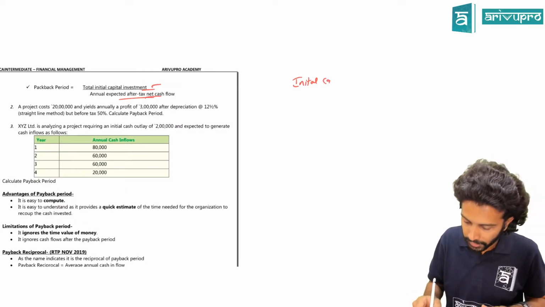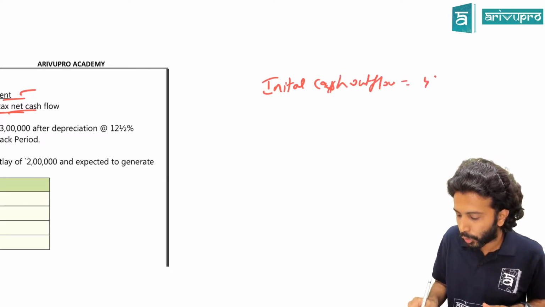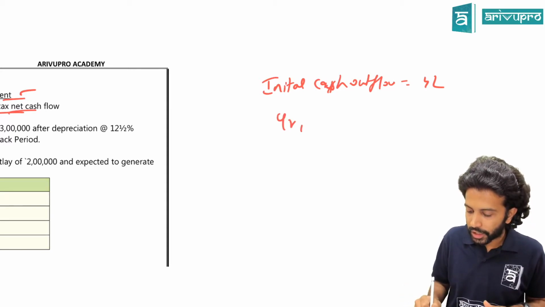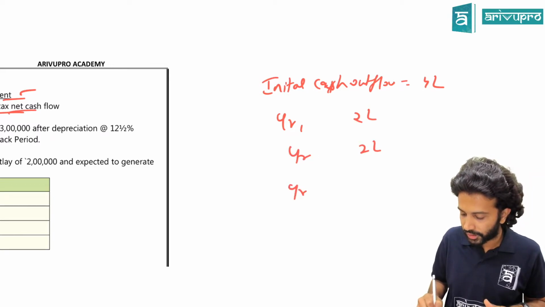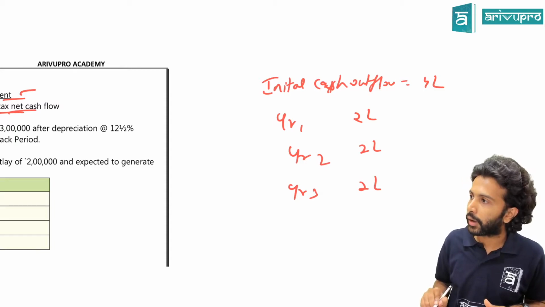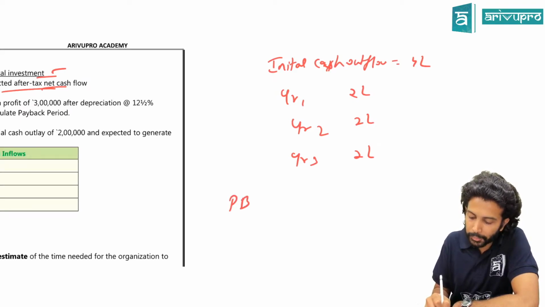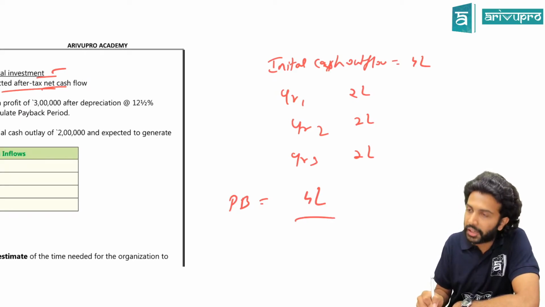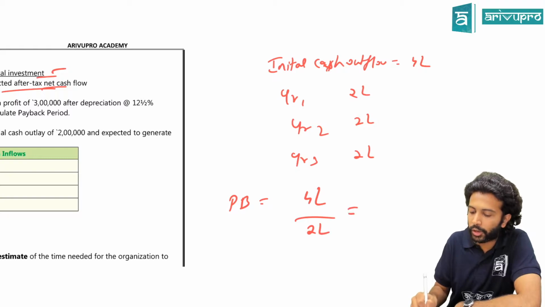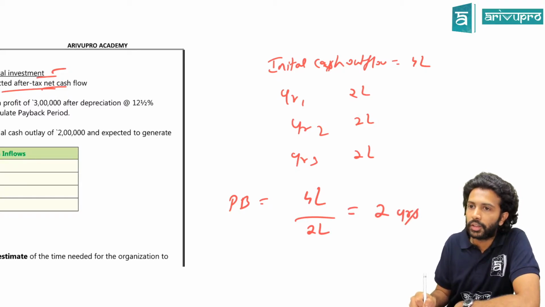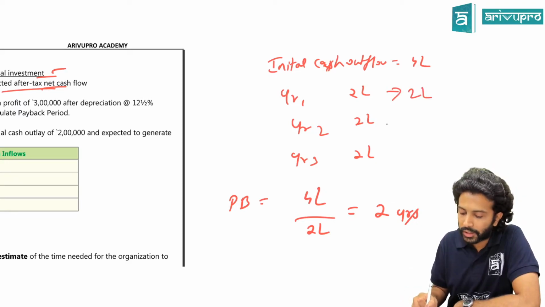Just to give you another example, let's say initial cash outflow is 4 lakh. Year 1 cash flow you're going to get is 2 lakh rupees. Year 2, 2 lakh rupees. Year 3, 2 lakh rupees. Can we use the formula approach and find out? Payback period is initial cash outflow, which is 4 lakh, divided by annual cash flows that you get every year. What is the annual cash flow? 2 lakhs. Divided by 2 lakh you get 2 years. So this formula is saying 2 years. By 2 years did you recover the investment? Yes. First year you recovered 2 lakh. Second year you recovered another 2 lakh.